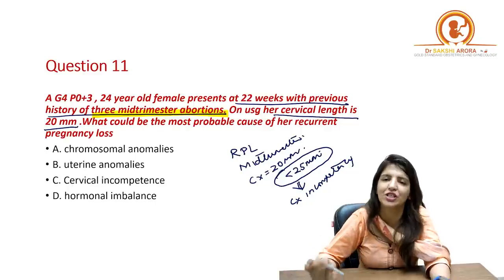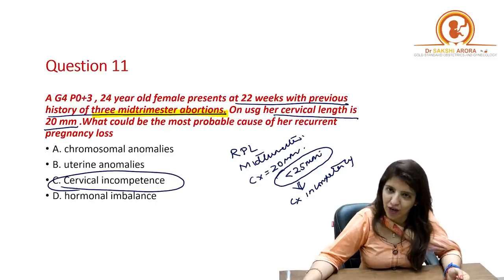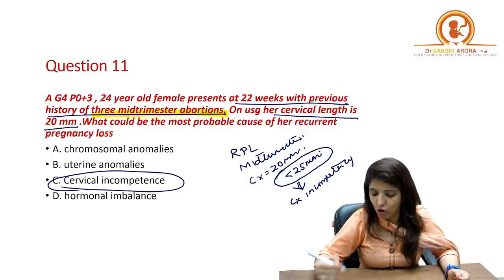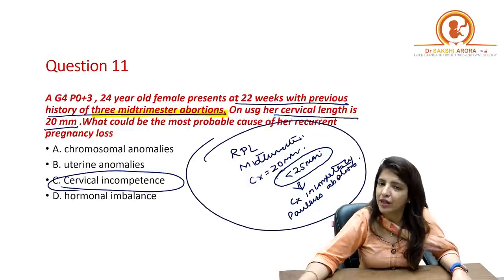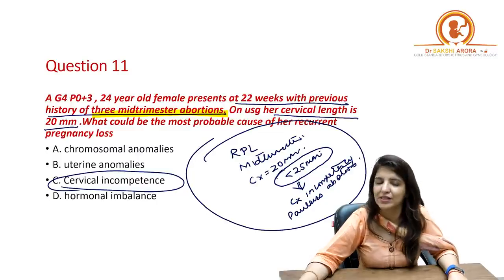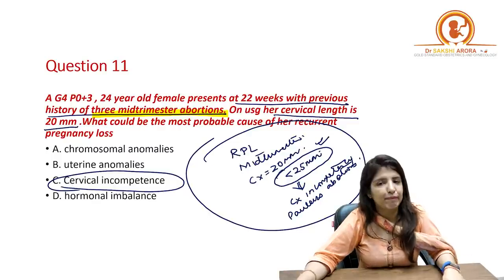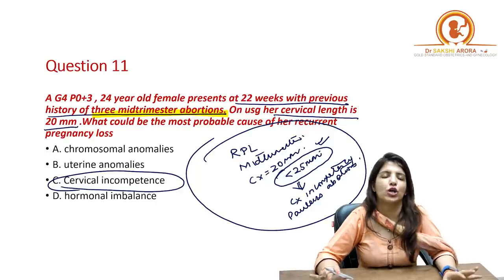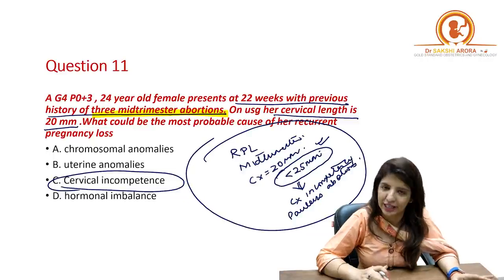All these definitely point towards cervical incompetence as your answer, right? Now in case of cervical incompetence, the question may also say that these were painless abortions. So if you are getting recurrent pregnancy loss happening in the mid-trimester, the length of the cervix is less than 25 millimeters, and the patient says that there is painless abortion, these are typical things which are going to tell you that the answer is cervical incompetence. Clear to all of you?